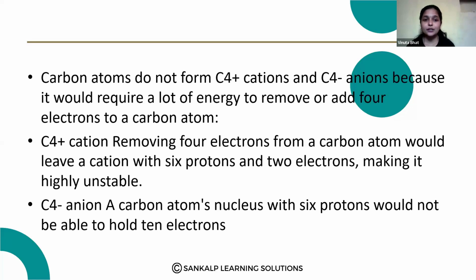Then C4 plus cation, removing the 4 electrons from a carbon atom would leave the cation with 6 protons and 2 electrons, making it highly unstable. So this position is highly unstable. So C4 minus anion, a carbon atom's nucleus with 6 protons, would not be able to hold 10 electrons. Here it is not able to hold the 10 electrons.